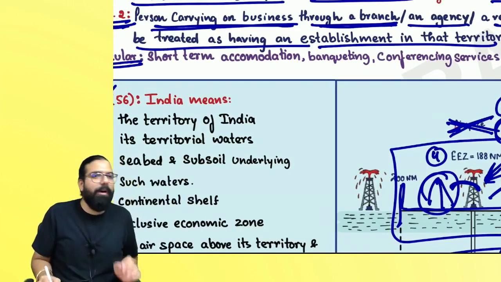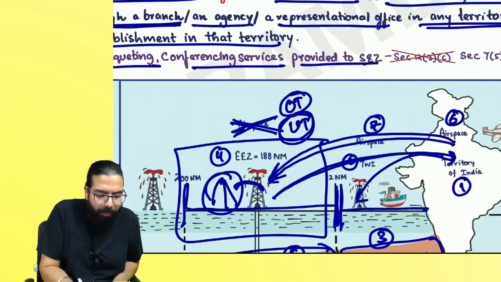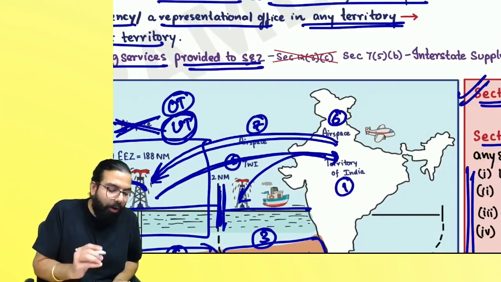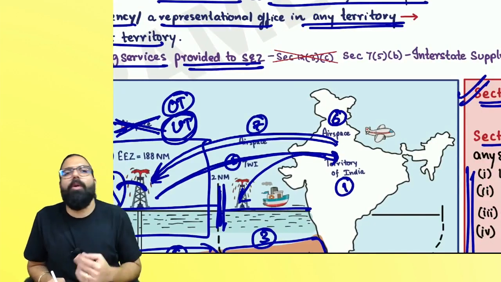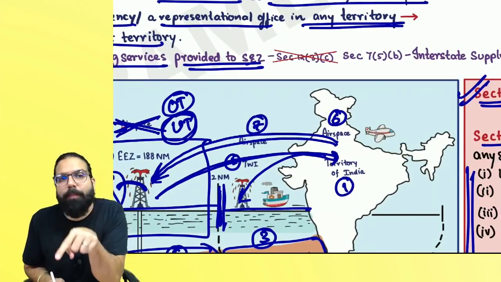Now one circular is over here. The circular talks about short-term accommodation, banqueting and conferencing services which are provided to what? SEZ. Always remember one thing: short-term accommodation, banqueting, conferencing services, etc., are services in relation to immovable property.